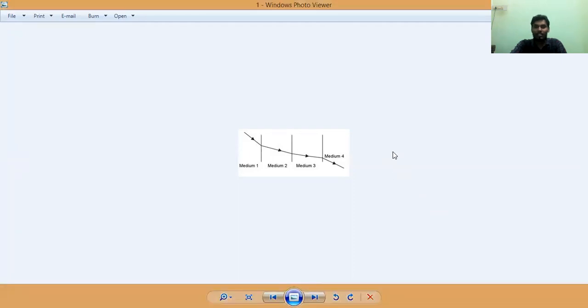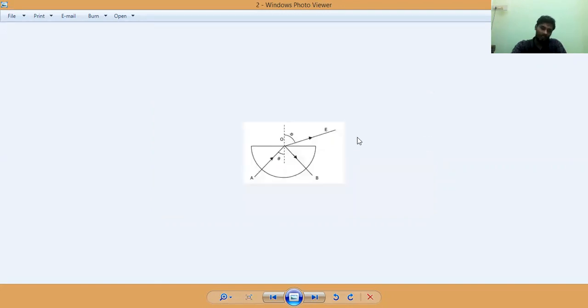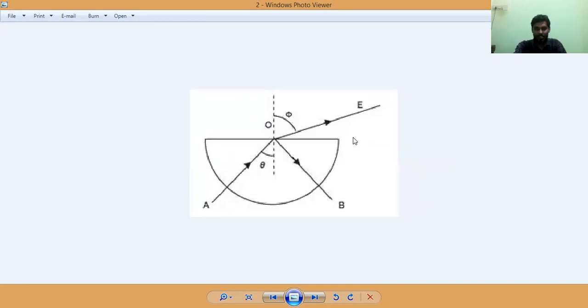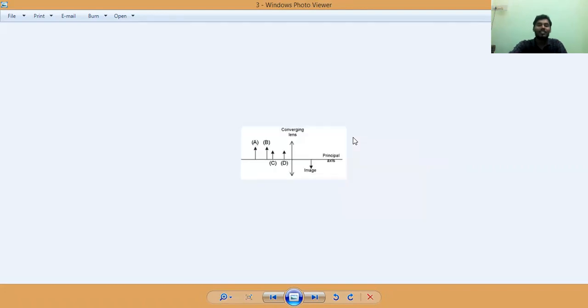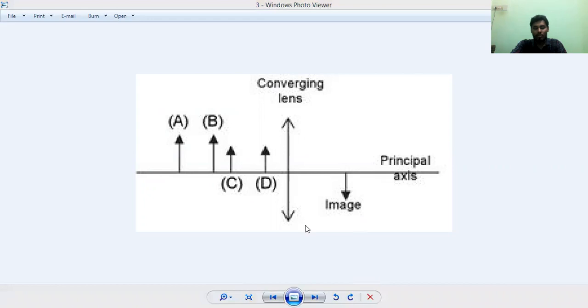So you can notice here in this picture: medium 1, medium 2, medium 3, medium 4. Actually it is the same picture, only the background they have changed. Similarly, as I said, spherical half, semisphere, this is also a picture from which they have taken the question. And there is one more question which has been taken in CBSE, that I will also show you. This question is related to what I have just shown you in the CBSE question paper. Now again, you can go back to the CBSE paper, and I will show you that also.